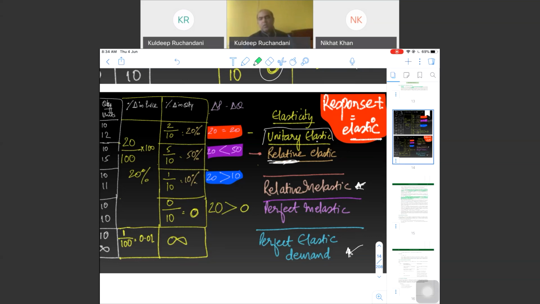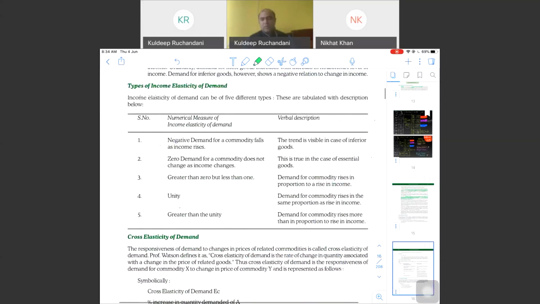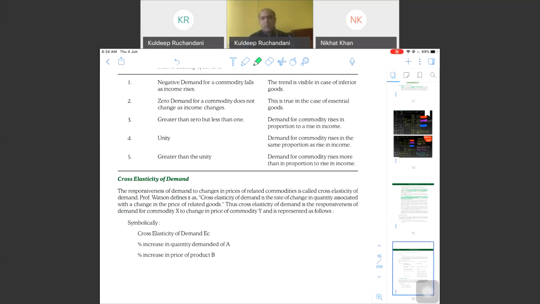So the terminologies will remain the same. It's not going to change. So have these concepts clear. MCQs will come, so don't confuse yourself. The simplest way to answer is to ask whether quantity demanded will change. If it is going to change more than the percentage change in the factor, be it price or income, it will be an elastic situation. The demand will be elastic. Clear?